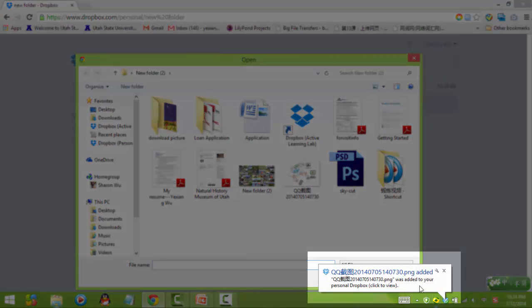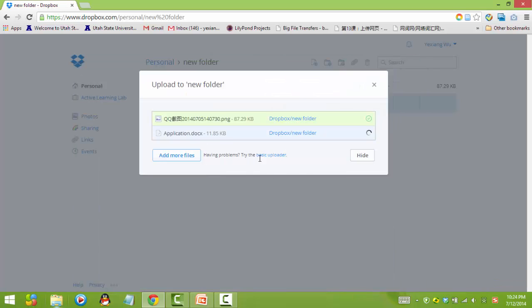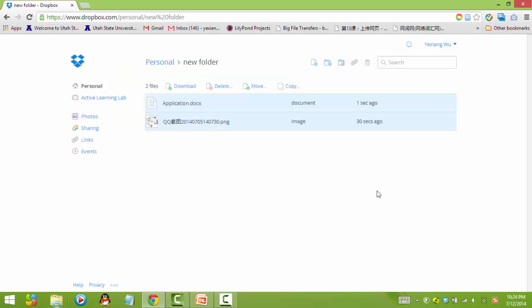Dropbox will tell you whether the files were added to Dropbox or not. You can choose a Word document. If you are done, click Done. Then the two files are all uploaded to this new folder.